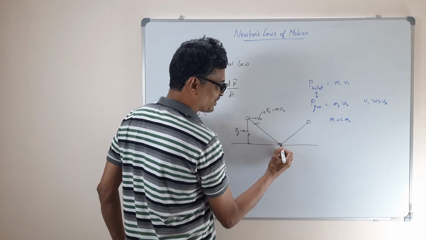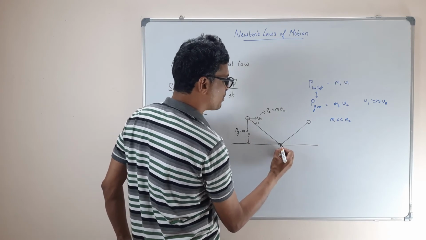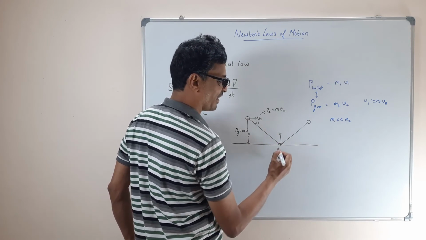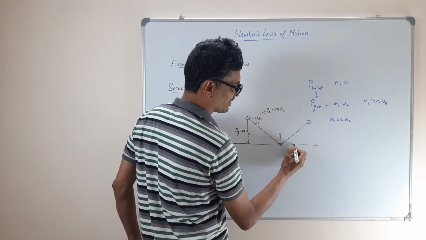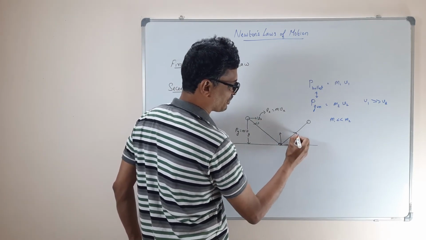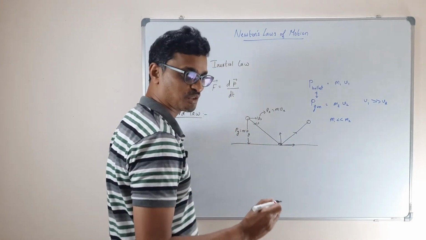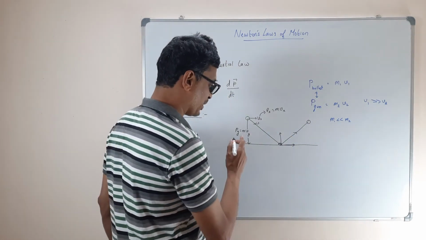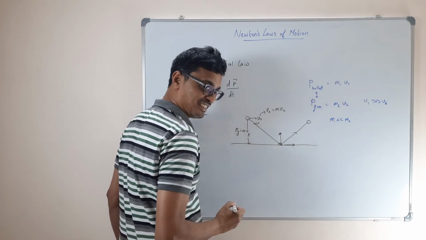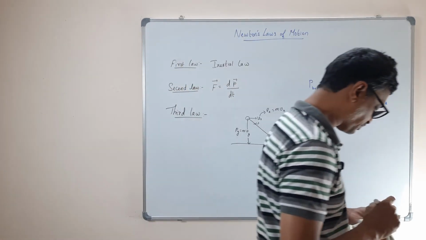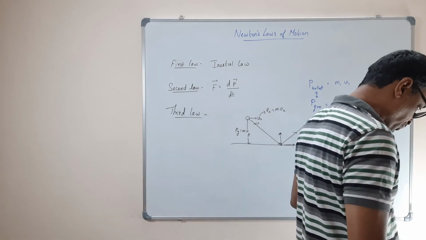So when it hits, what happened? This Vy component will give an opposite reaction, and then there is already the Vx component along this direction. So the resultant vector will be this. So the ball moves like that. But your reaction is still in the same direction, same line. So that's important.